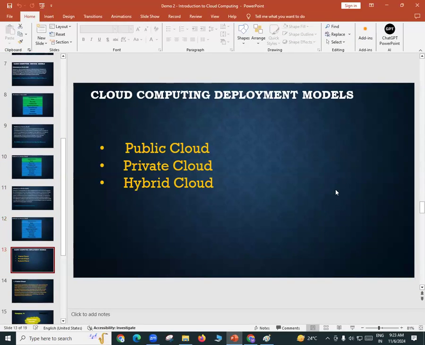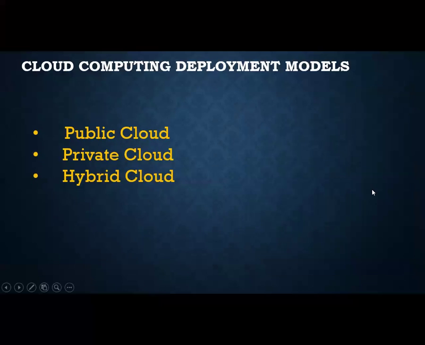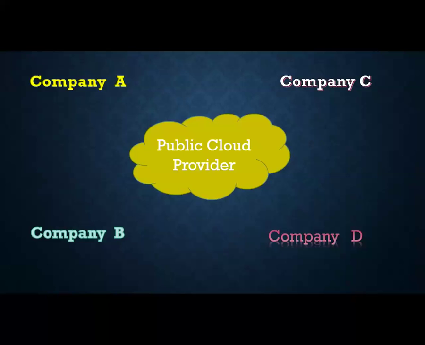There are certain deployment models we have in cloud. There is something called public cloud, private cloud, and hybrid cloud. When you talk about a public cloud, Amazon Web Services, Microsoft Azure, Google Cloud Platform, they are your public cloud providers. Any company can connect to them and run their applications and store the data. A banking sector, a hospital, or any XYZ company can connect and simply run their application and store the data. That is called public cloud.